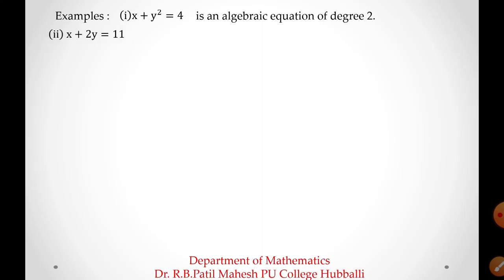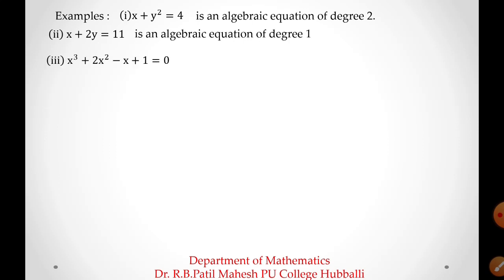Second example, x plus 2y is equal to 11. In this equation, the variables are x and y. You can see the power of x and y here. The degree of x and y are 1. It means that 1 is the degree of this equation because it is the highest in this equation. So this is an algebraic equation of degree 1.